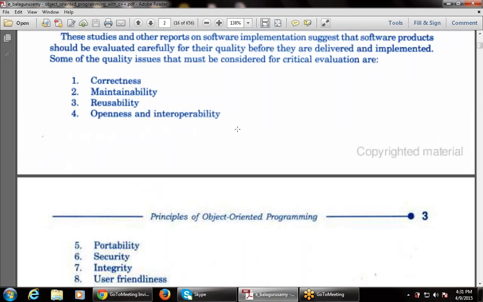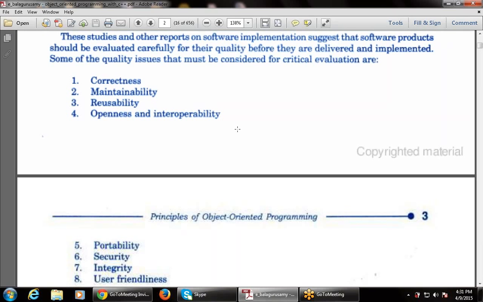These are the various quality issues that must be considered for the critical evaluation. These are the factors that show whether the software product that is developed is correct or not, and they are used for the evaluation of the software product.